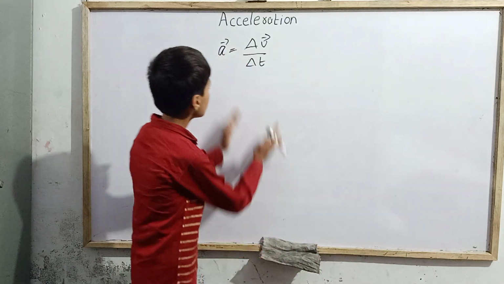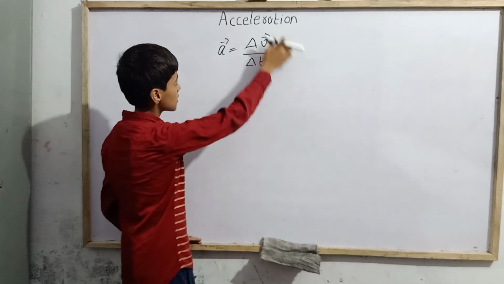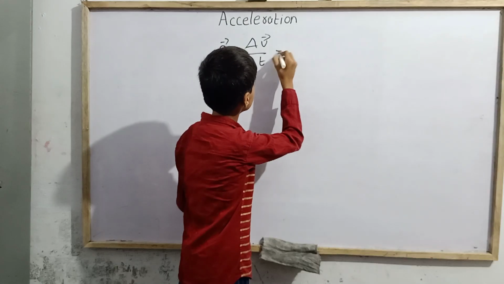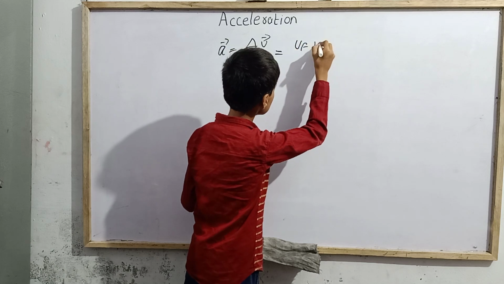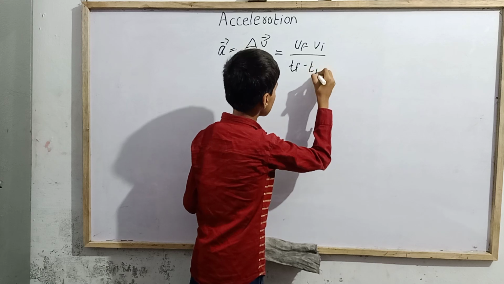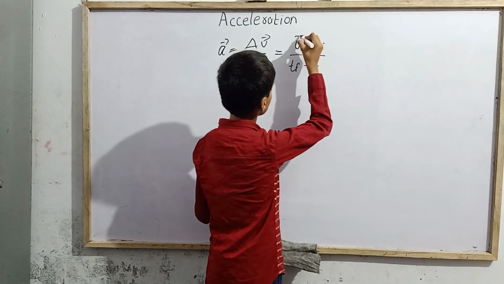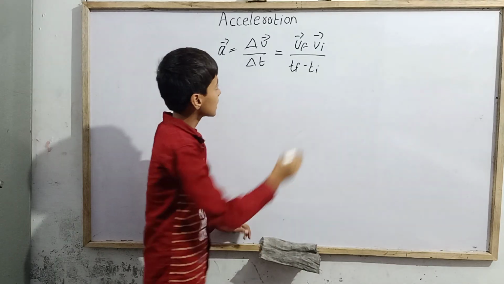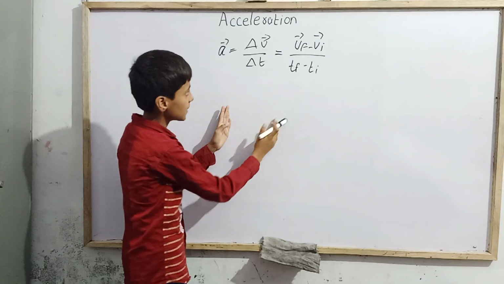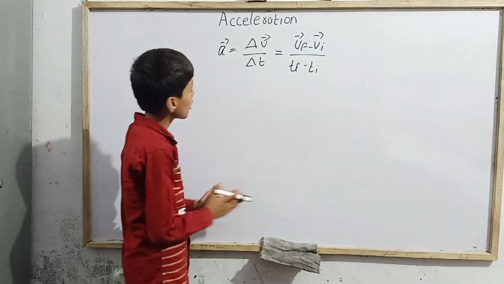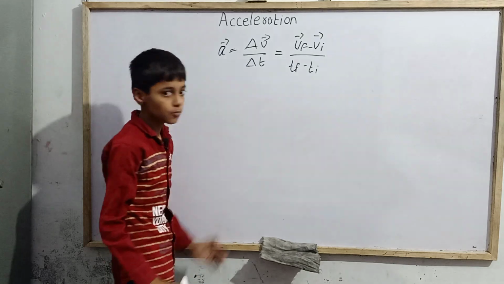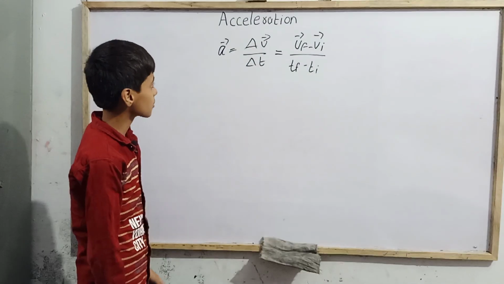But first of all, generally this is defined as acceleration, and we can also write it as v final minus v initial divided by t final minus t initial. Of course with the arrow over it. So finally, the acceleration value we got, either we can say it this way, or we can also say it that way. Both values are the same.